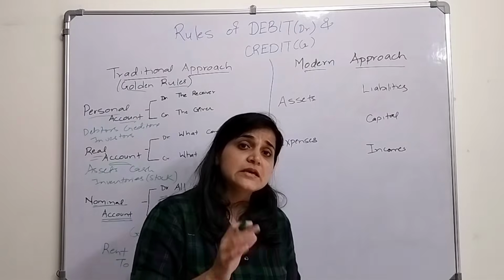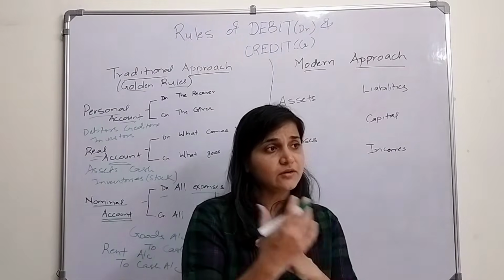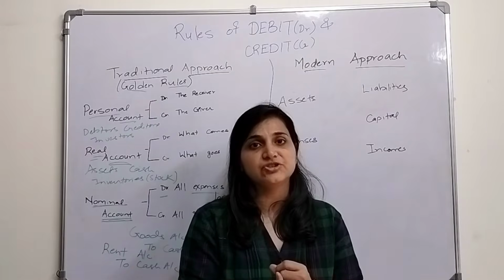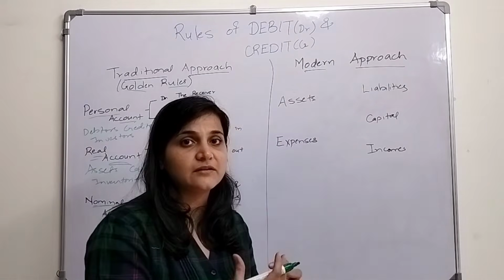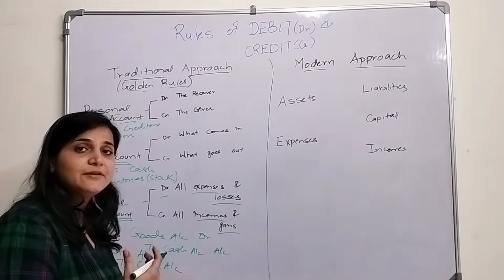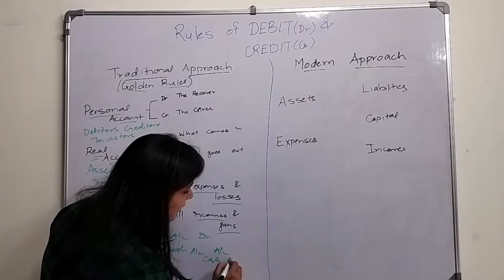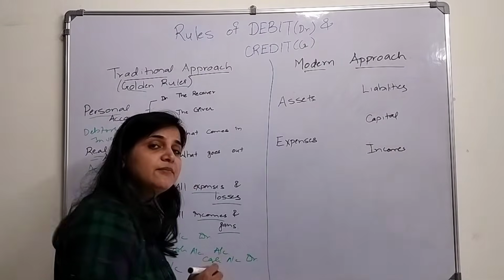Similarly, let's say I got a commission for selling certain goods. I got a certain amount of money in the form of a commission. Now what happens? The cash comes into my business, cash account debit. Now commission is what?